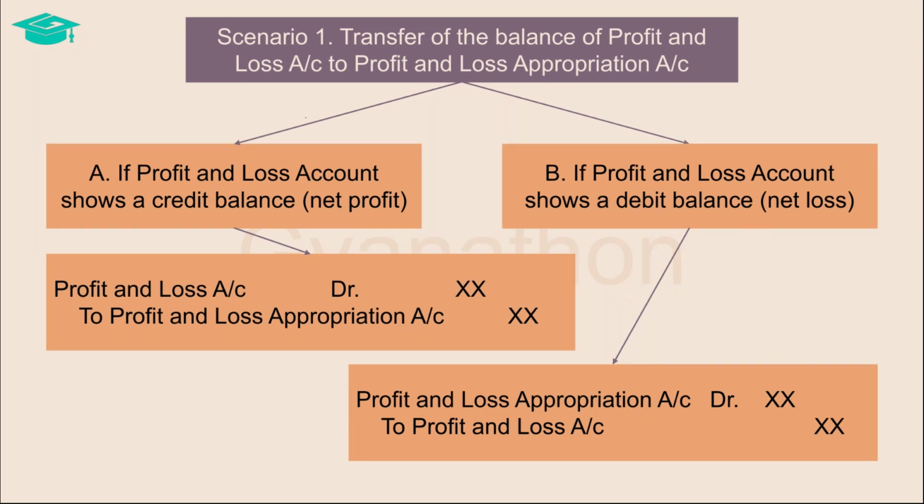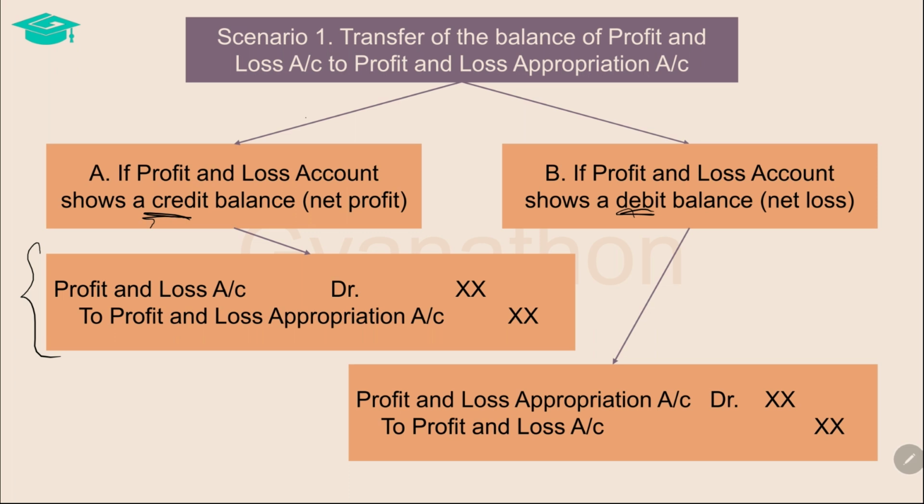Firstly, the net profit or loss arrived at in the profit and loss account has to be transferred to the profit and loss appropriation account. If the profit and loss account shows a credit balance, it means that there is a net profit. Then the entry is profit and loss account debtor to profit and loss appropriation account, which means transferring such balance by debiting the profit and loss account, thereby closing that account, and crediting the profit and loss appropriation account with the same amount.